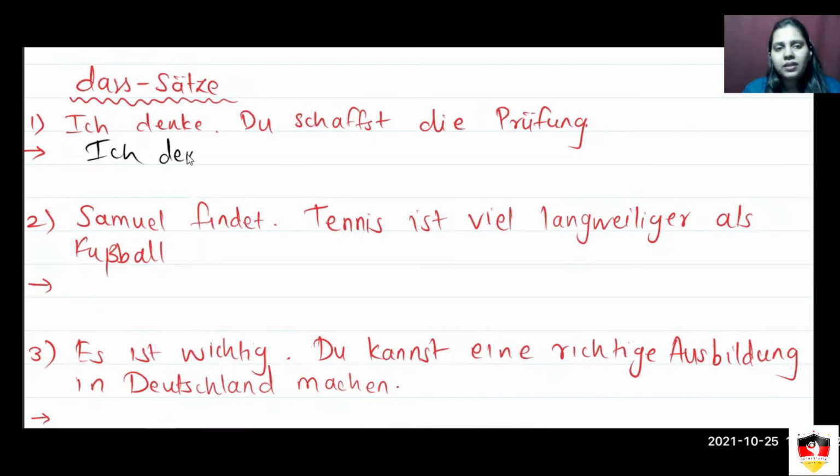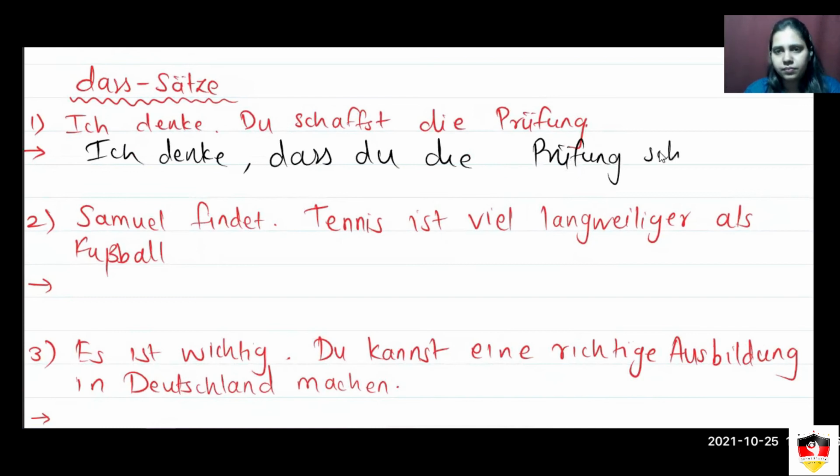Now here with dass, again the same strategy. Ich denke, dass du die Prüfung schaffst. So I think that you will manage the exam. Again, when you have dass, then the verb goes at the end of the Nebensatz.